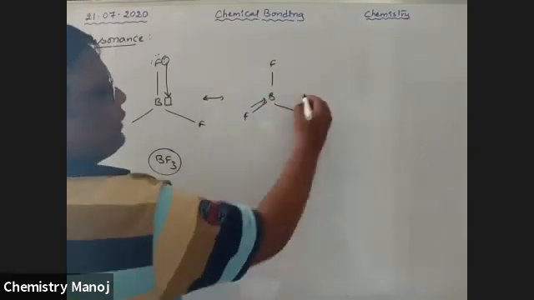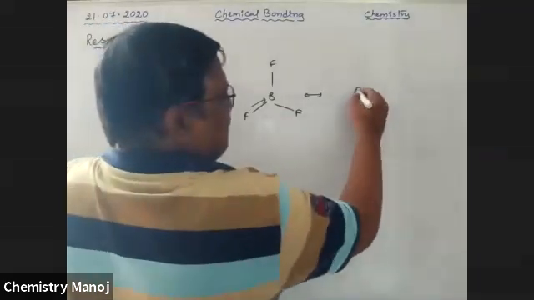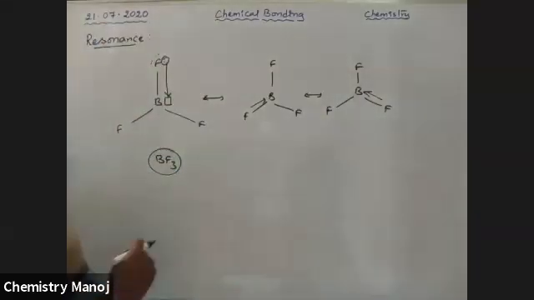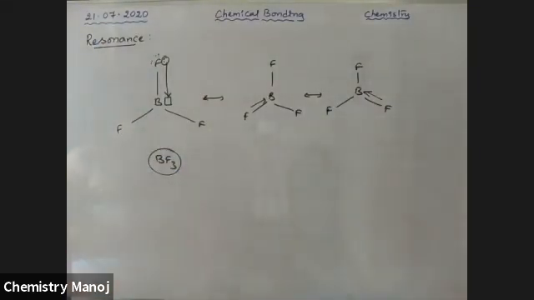So sometimes this one. So sigma bonds and atoms placement is not changing, only pi bonds. The dative bond here acts as a pi bond. So this is the way to write the resonance structures of BF3.